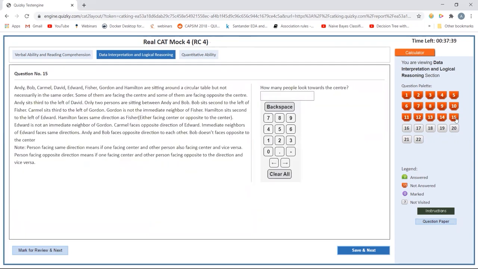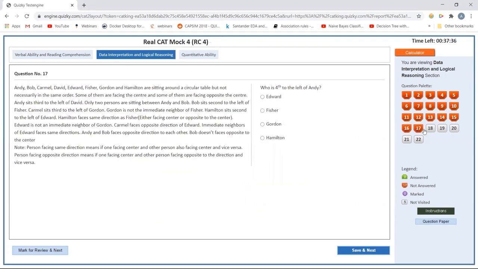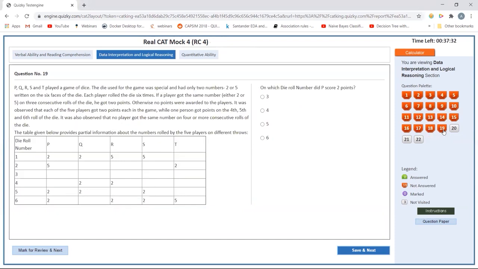Are sitting around a circular table. Okay, circular table, not my preference. I'll use it later. Otherwise, no points are awarded for the players. It was observed that each of the 5 players got 2 points each in the game, got 4 points. Again, a missing values kind of sum. Still, my preference is the second one first.